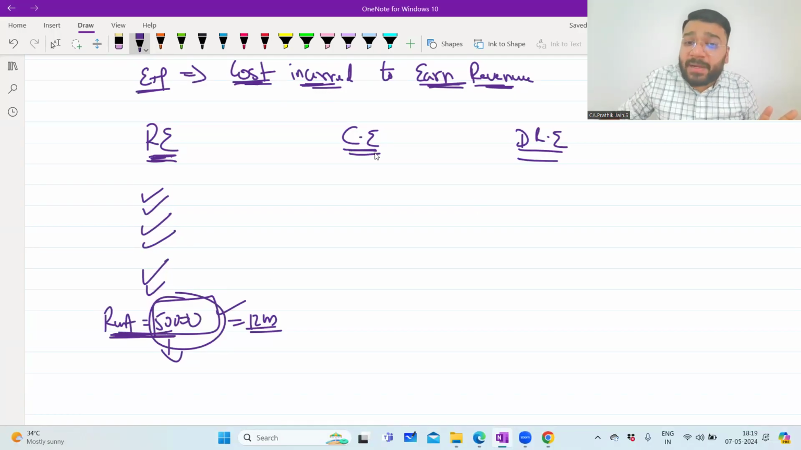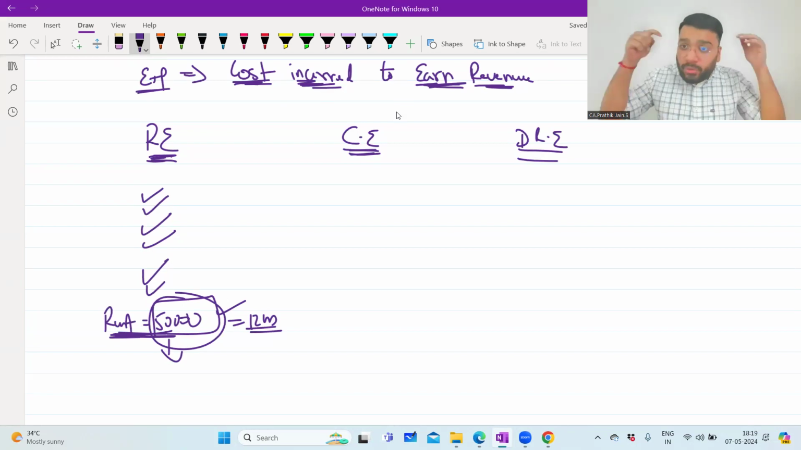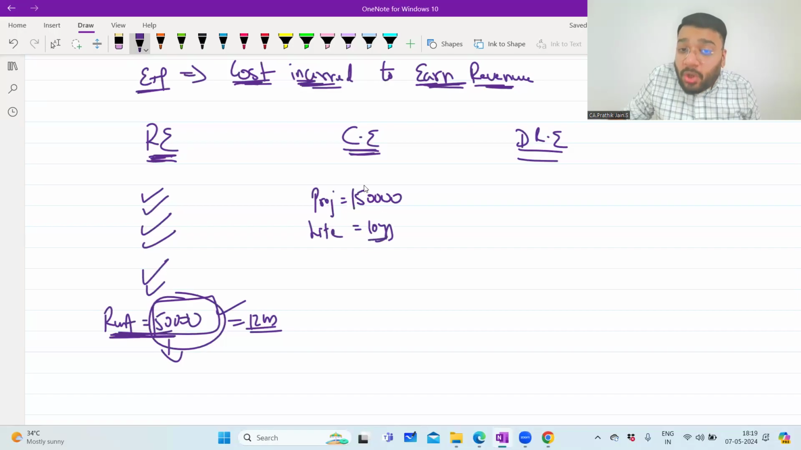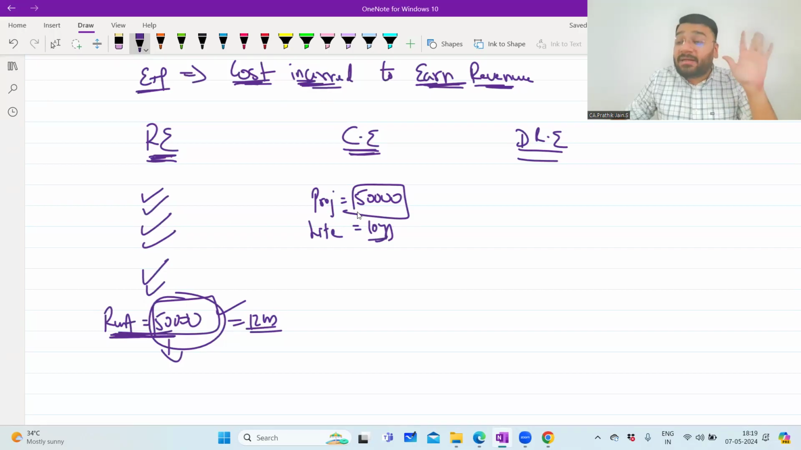Then what is capital expenditure? Capital expenditure is also cost incurred to earn revenue, but it will help me to earn revenue not only for the current year, it will also help me to earn revenue for multiple upcoming years. For example, if I buy a projector for 50,000 rupees and the life of this projector is 10 years, which means this cost that I'm incurring is helping me to earn revenue for how many years? 10 years.